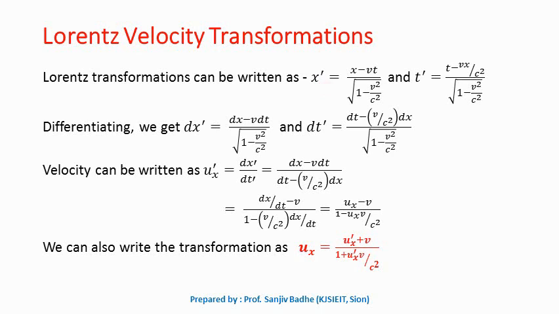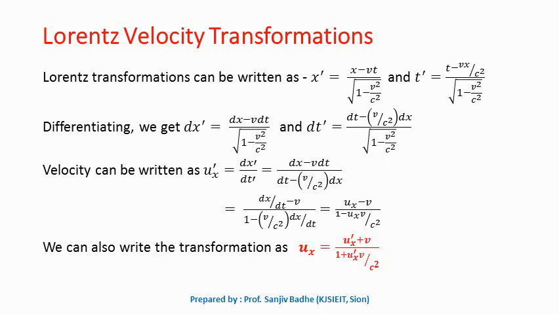By differentiating, we can write dx prime equal to dx minus v dt upon square root of 1 minus v square by c square. v is the velocity with which the frame S prime is moving, which is constant. So dt prime can be written as dt minus v by c square dx upon square root of 1 minus v square by c square.